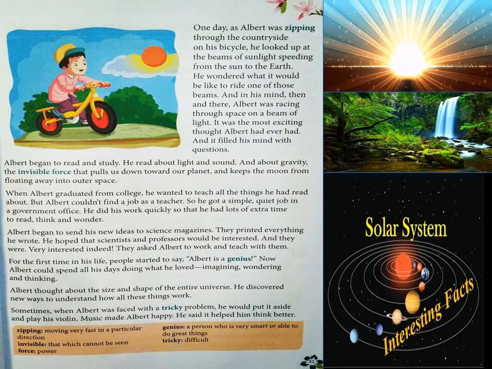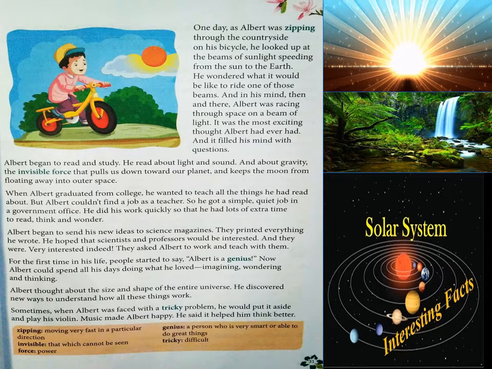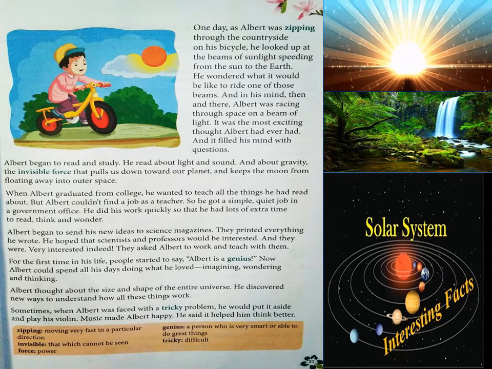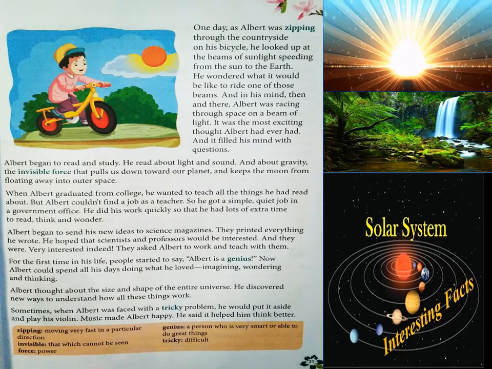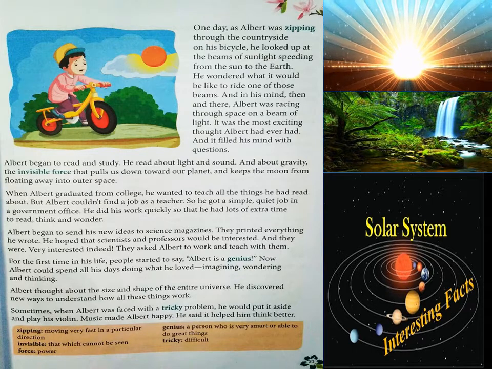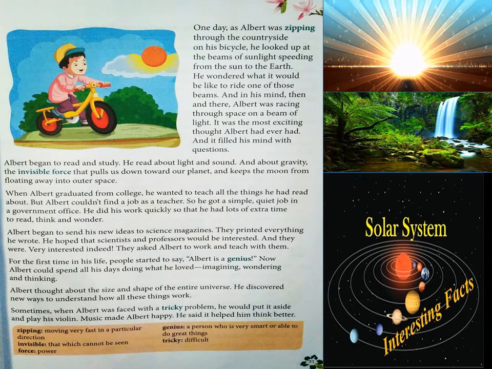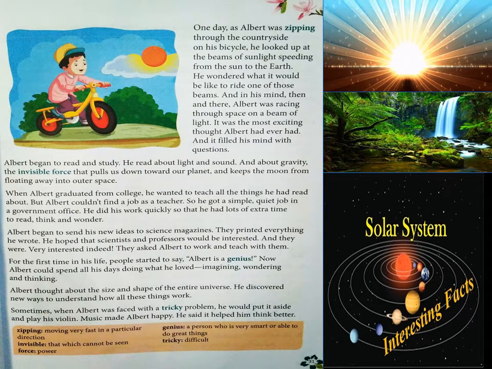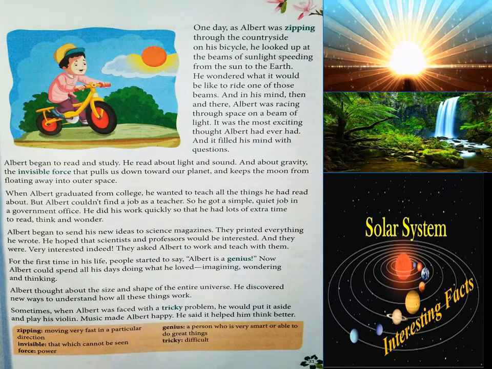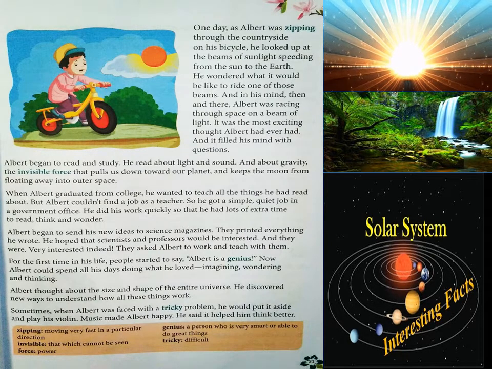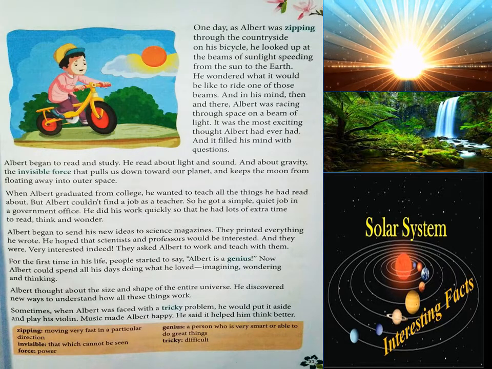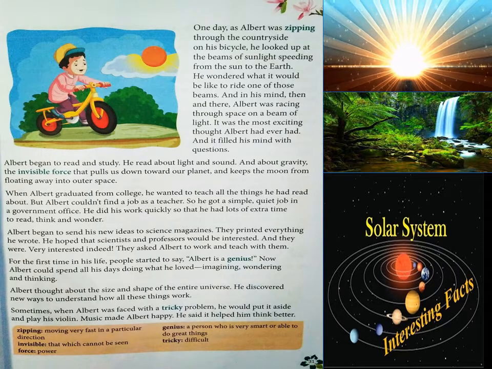As he was imagining all this, he was even thinking that he will enter into the beams of light on his bicycle, and through that he will enter into the space, and he will enjoy the beauty of the space. So through the sun he wanted to go into the space also. So see his wide range of imagination, children. So all this was going on in his mind.